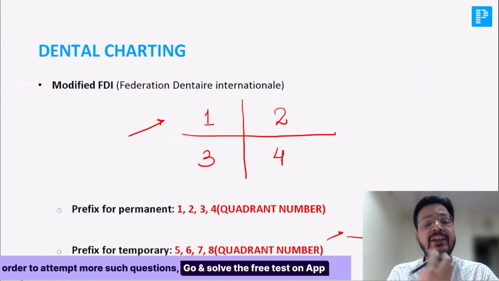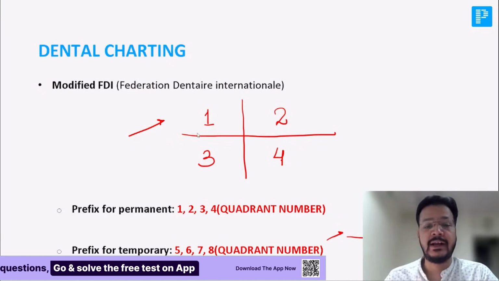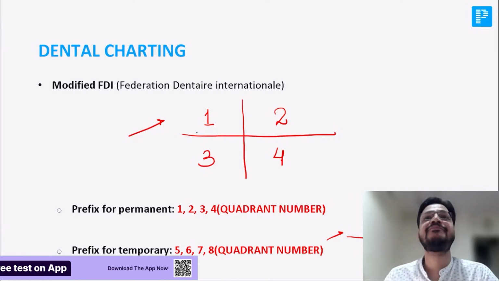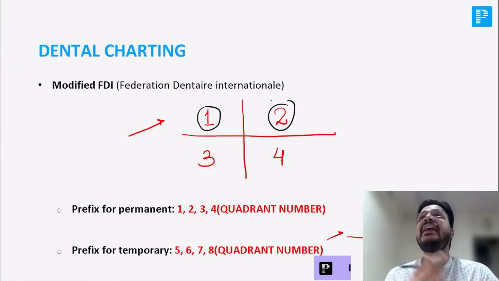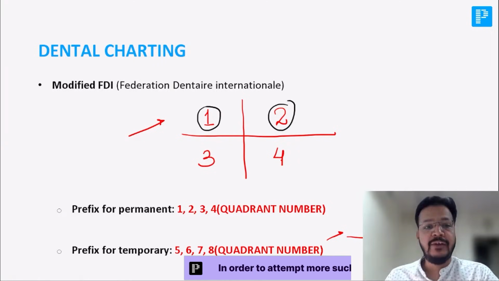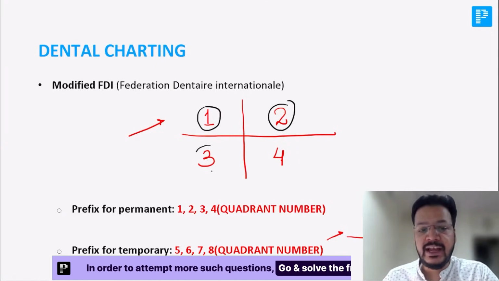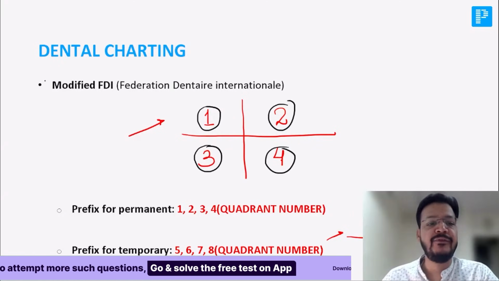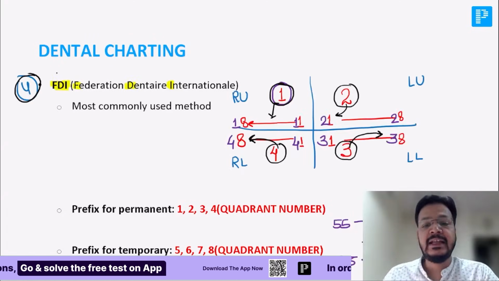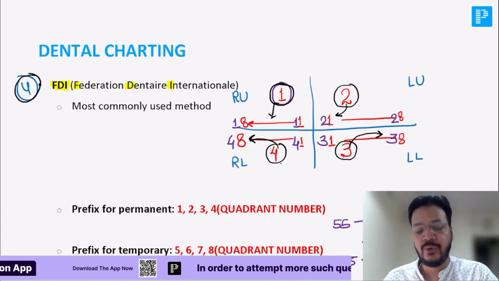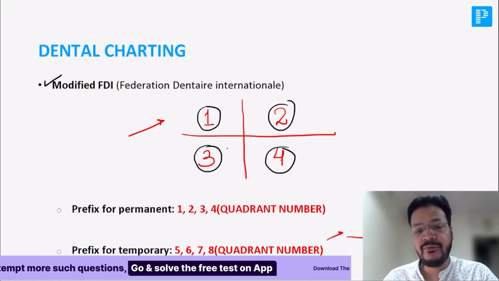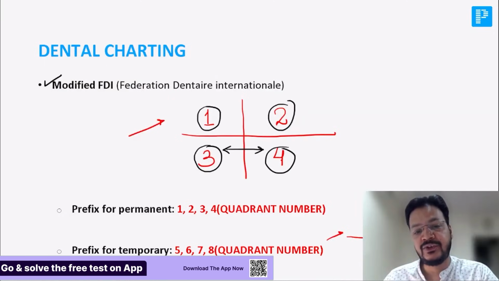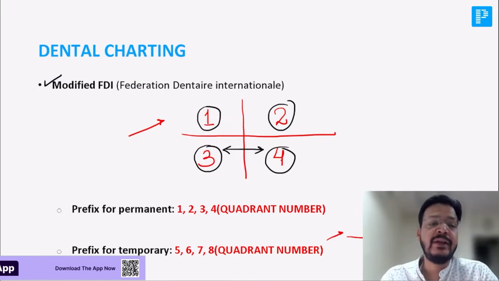But sir, if I change the 3 and 4 position of the quadrants? Yes, this is number 1 quadrant, and this is number 2 quadrant. But 3 and 4 are changed, my dear friend. If you see 3 and 4 exchanged, this will be a modified FDI. In FDI, it is 1, 2, 3, 4 clockwise. In modified FDI, 3 and 4 are exchanged.